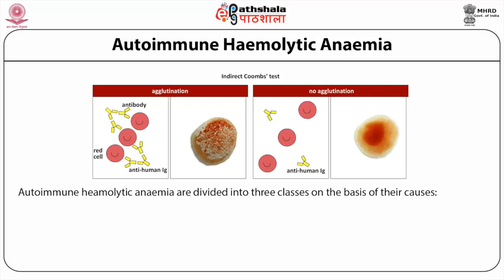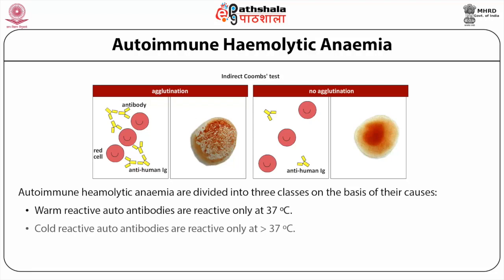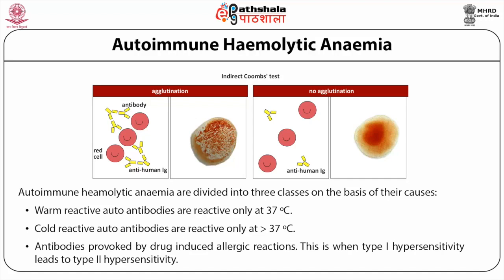Autoimmune hemolytic anemias are divided into three classes on the basis of their causes. Warm reactive autoantibodies are reactive only at 37 degrees centigrade. Cold reactive autoantibodies are reactive only at less than 37 degrees centigrade. Antibodies are provoked by drug-induced allergic reaction. This is when type 1 hypersensitivity leads to type 2 hypersensitivity.